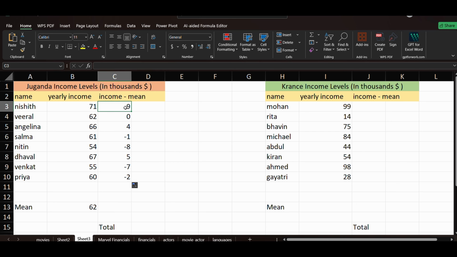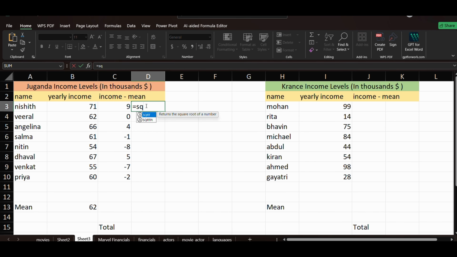But we can't work with this, so for that we have to do the square. So equals to the square of these particular values. Okay, you can select the one quantity. Square root, no, we have to do the square only.